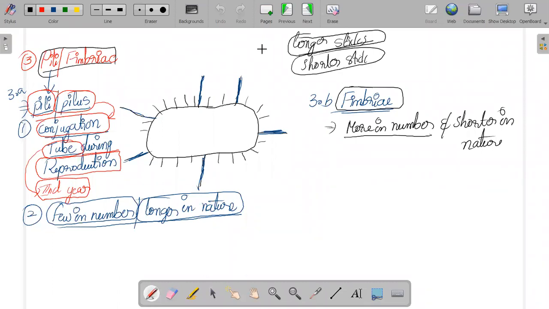They are more in number and shorter in nature. Look at the black color sticks. And coming to its function, the fimbriae is not similar to the pili. The function of pili is different, and the function of fimbriae is also different.